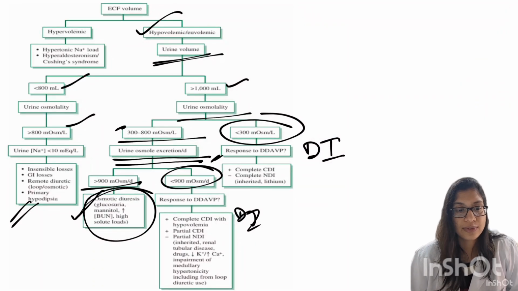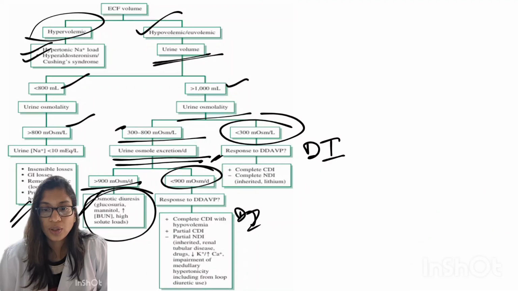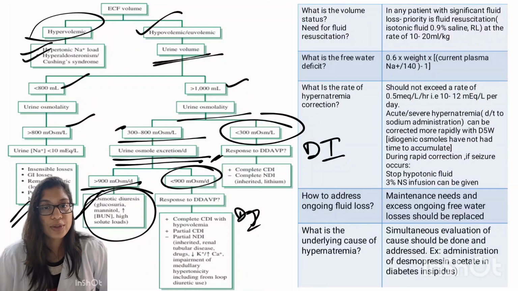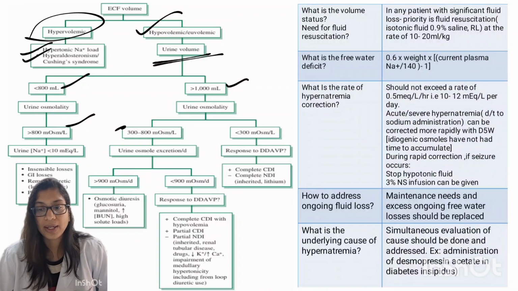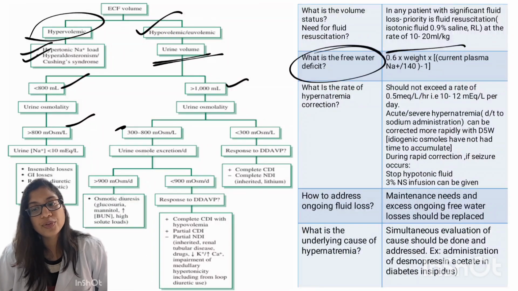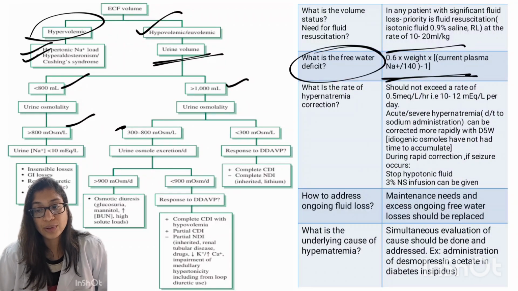Few DDs for hypervolemic hypernatremia are sodium overload or hyperaldosteronism. So what did we see? What is the volume status and what is the need for resuscitation? If the child is having hypovolemia, then we will primarily resuscitate with 10 to 20 ml per kg NS or RL bolus. Then we can give free water correction. How do we do that? 0.6 into weight into current plasma or serum sodium by 140 minus 1.